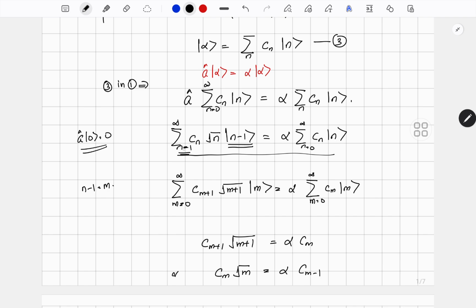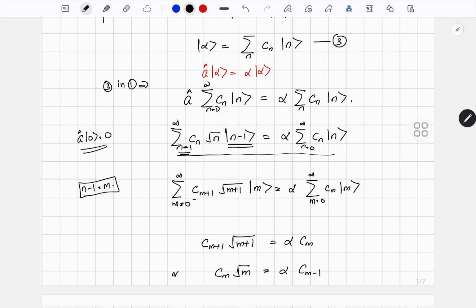Now I can change my index from n equal to 1 to, instead of n, I can use m. So let's put n minus 1 as m. Then instead of n, I can write m plus 1. So it becomes sum over m equal to 0 to infinity C_{m+1} root m plus 1 ket m equal to alpha sum.